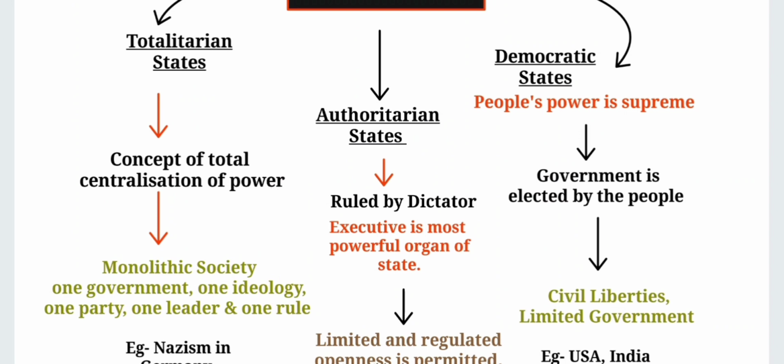So totalitarian state के examples अगर है तो it is fascism in Italy, Nazism in Germany and communism in China. These are some example of totalitarian state.